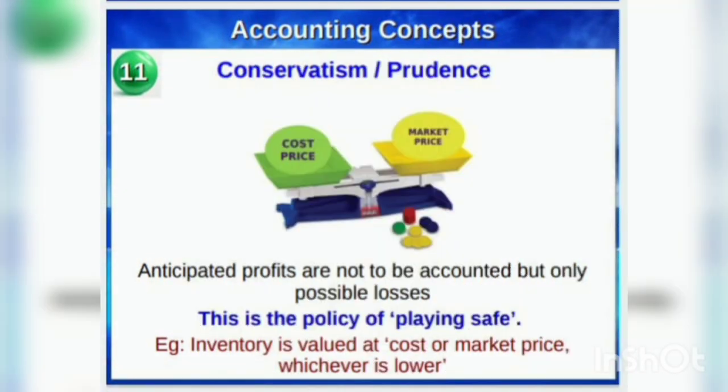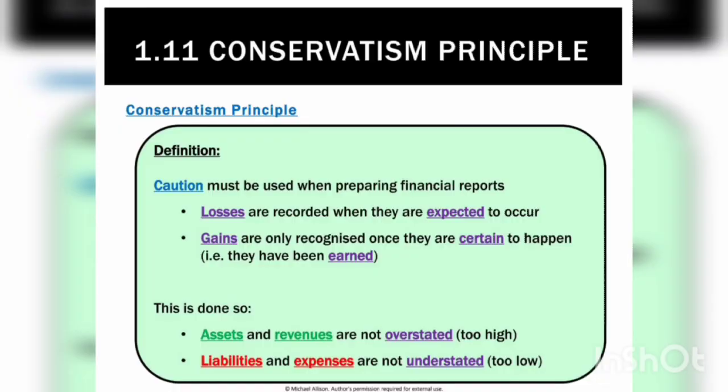The concept of conservatism provides guidelines for recording transactions in the books of accounts and is based on the policy of playing safe. The approach of providing for the losses but not recognizing the gains until realized is called conservatism approach.